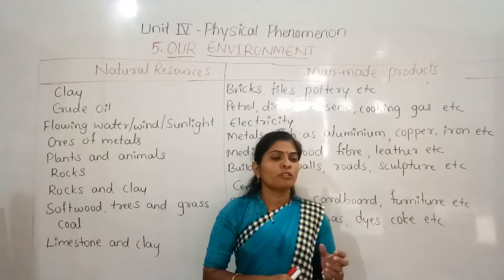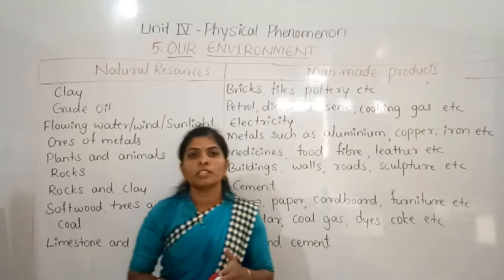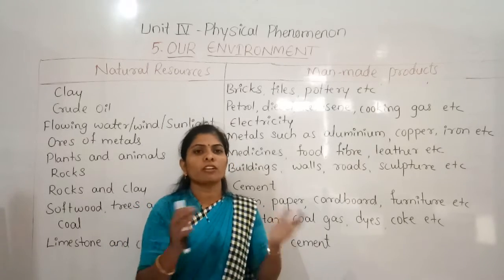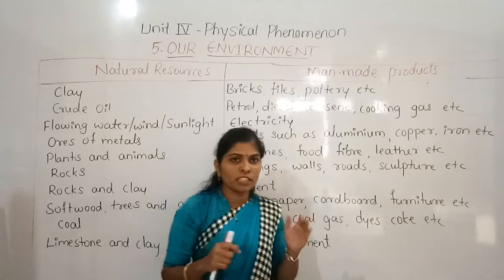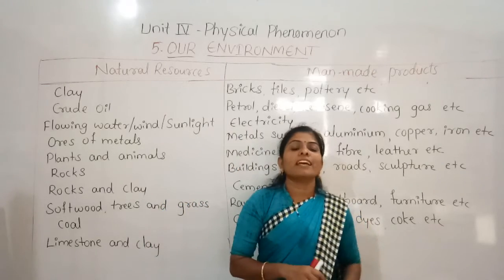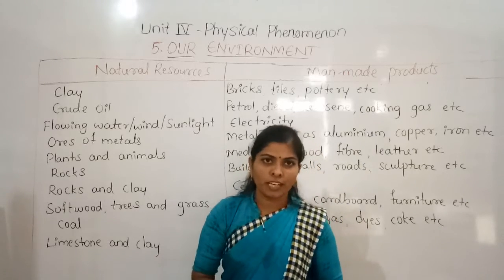Right? So the biotic environment consists of the living things. Okay? So all the organisms, all the living creatures that are there in our environment, are called the biotic environment, right?